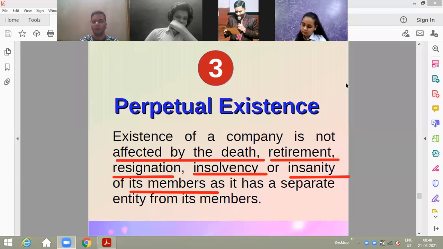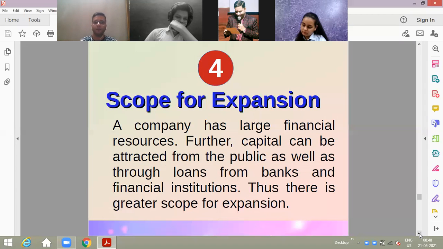Now, the fourth point which you see as a merit is scope for expansion. Tell me, do we have a great scope of expansion in sole proprietorship, which we studied? Not at all. Very good, everyone. Tanya, Daksh, Mridul, and so many answers. Satakshi, everybody is saying no. Very good. There is no scope because there is only one person holding the complete sole proprietorship business.